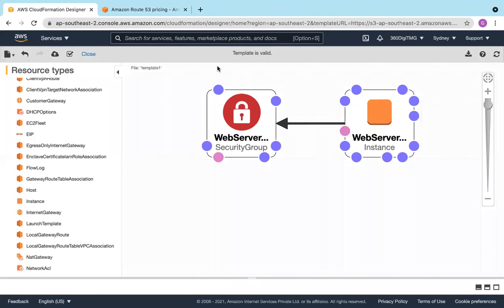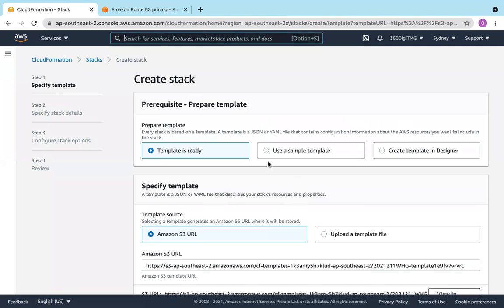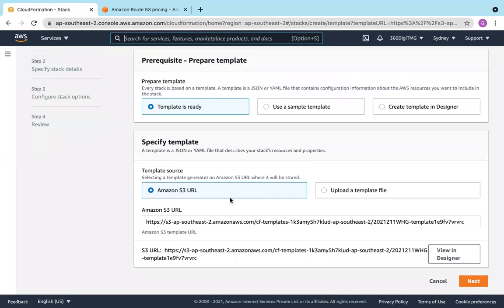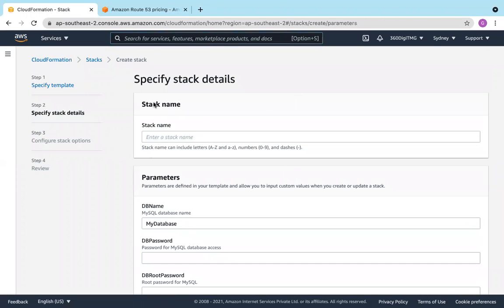So template is valid. Now upload it. Let us create the stack. So we are back here in the same console. And previously we have this, right? So it's using the same S3 URL again. Next, create a stack name. I'll call it LAMP stack only.